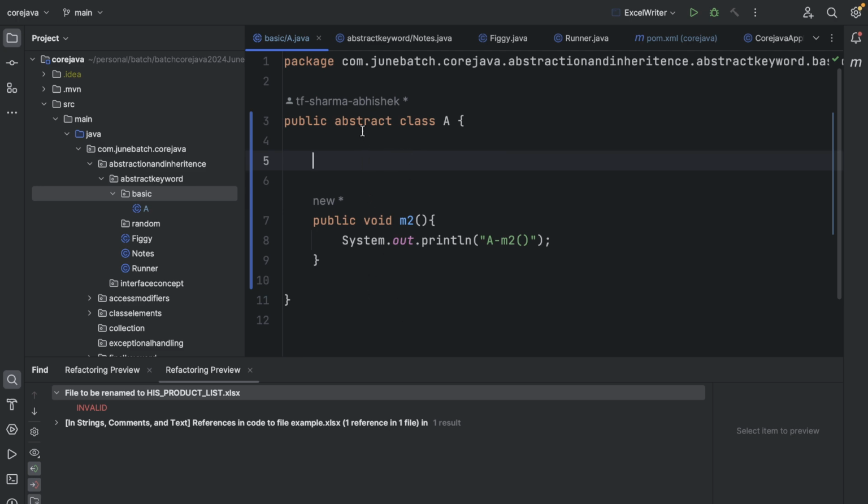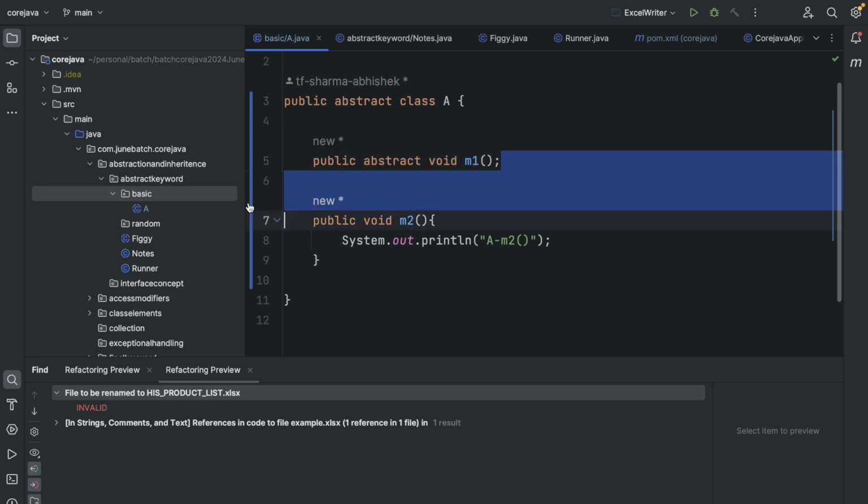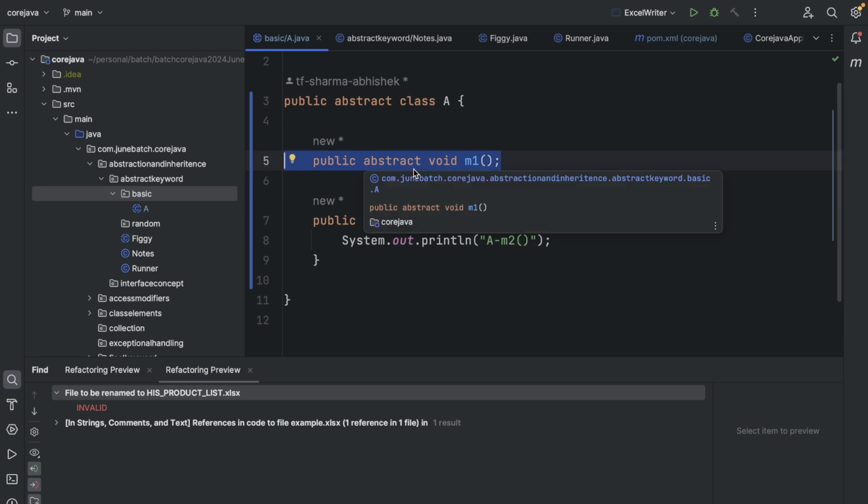And why will we do this? Because our implementation may not be complete, or in some cases we want to make this class a parent class. We will see in the design how we can use it in a while. Now if I have created one public abstract method, I could come over here and change this method and provide implementation, but usually in low level designing we don't do this.